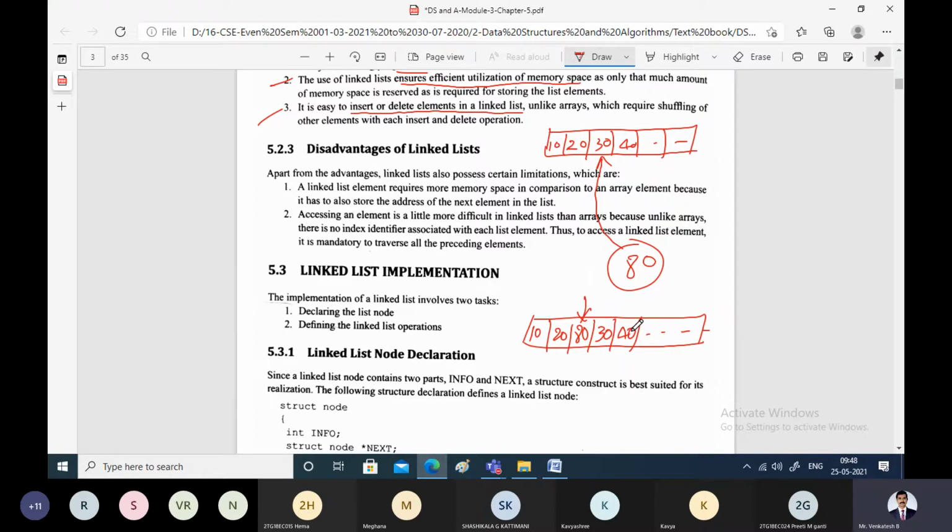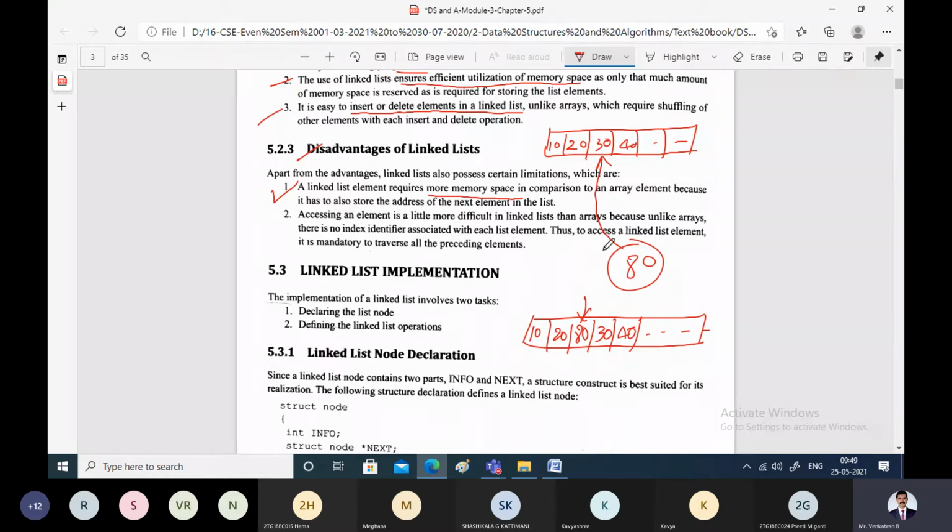But that is not the case in linked list. We have to just allocate memory for the new node and just change the pointers. That's it. So it is very easy to add or delete elements from the linked list. There are some disadvantages also for the linked list. The first disadvantage is that every node in a linked list will consume more memory space in comparison to array elements. Why? Because for every node we are storing the pointer. We have to allocate memory for the pointer also.